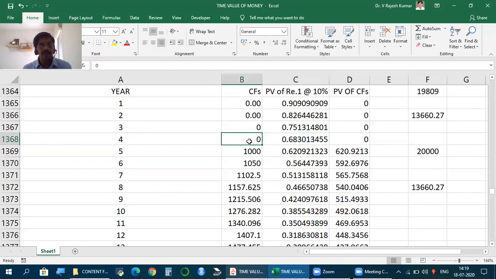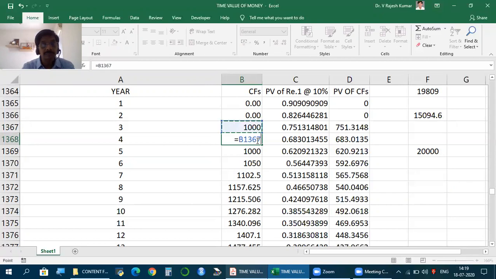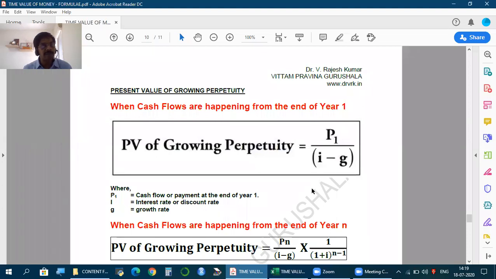Now let's say the cash flows are happening from third year onwards. First year, second year, no cash flow. From third year, it happens. Now, since it is growing perpetuity, this is the value what you get. But growing perpetuity, how to find present value? P1 by I minus G.